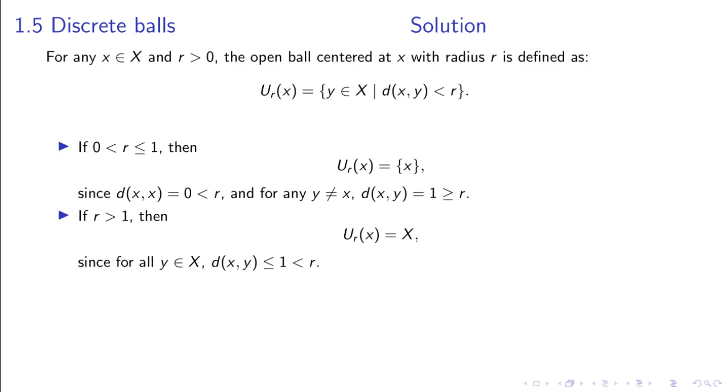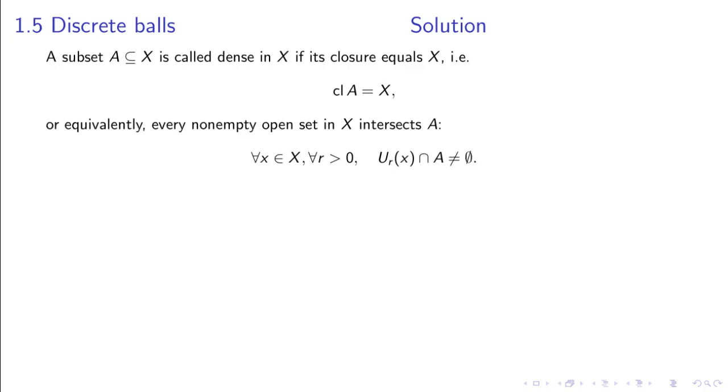Second case, r is strictly greater than 1. Then the open ball U_r(x) is all of X. Indeed, for any y in X, the distance from x to y is either 0 or 1, and in both cases, it is less than r. In summary, we have U_r(x) equals the singleton set containing x if r is between 0 and 1 inclusive, and U_r(x) equals X if r is strictly greater than 1.